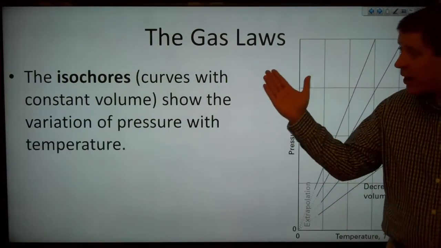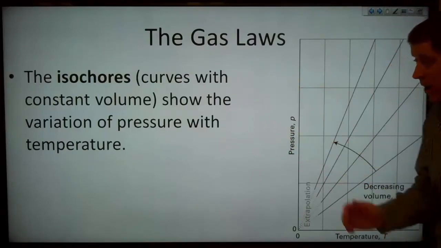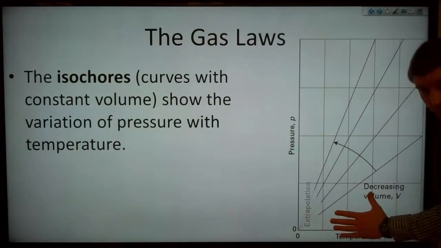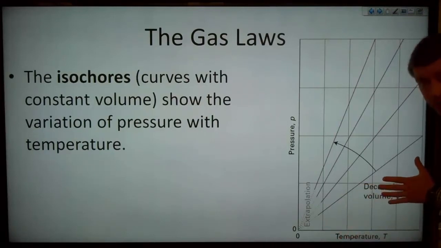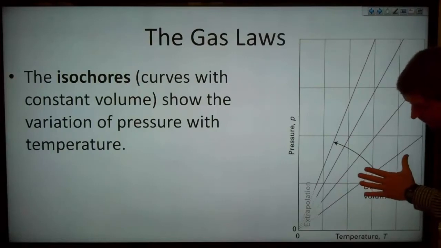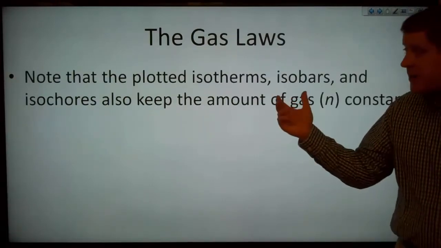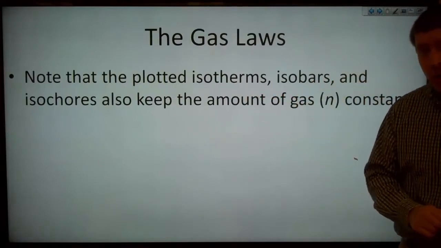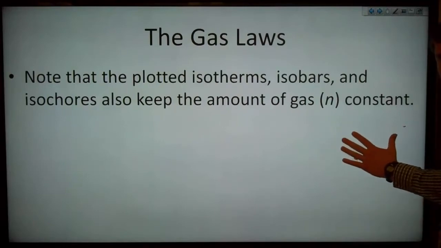On the other hand, we could plot the isochores, so these are curves with constant volume, showing the variation of pressure with respect to temperature. And so now, if we keep the volume constant, and we increase the temperature, the pressure increases. And if we decrease the volume, then the pressure increases. So note that in each of these cases, these plotted isotherms, isobars, and isochores also are keeping the amount of gas, so that can be N, constant.